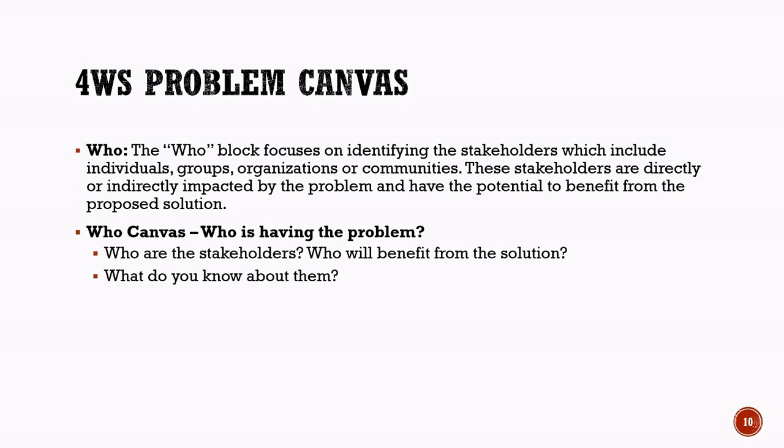While working on the who section, we try to answer some important questions. We identify who is actually facing the problem. We also identify the stakeholders involved and understand who will benefit from the solution. In addition, we try to gather information about them, such as their needs, challenges, habits, or situations related to the problem. Understanding the stakeholders properly helps in creating AI solutions that are useful, practical, and focused on real user needs.